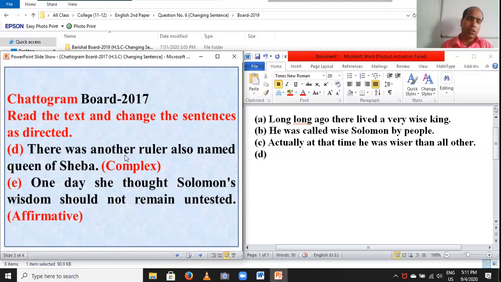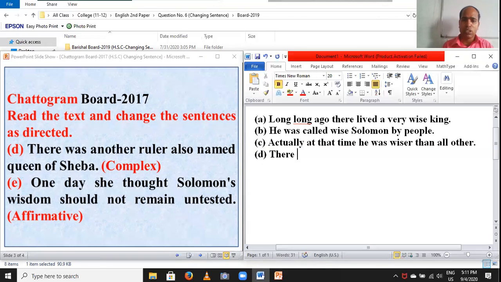So firstly you have to write there was. The students, this is an adverb. You have to set this, there was also another ruler. Firstly, you have to write there was also another ruler.